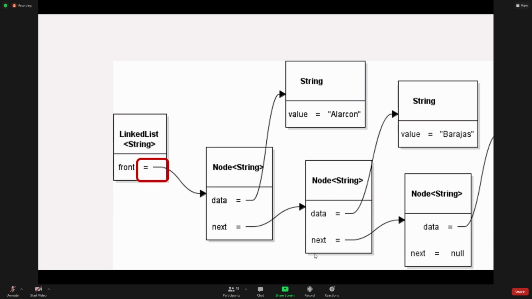We always have to start traversing the list from the front, right? Second, it's not a node. So front itself does not have a data and a next data to it, right? Front just is a reference to a node. It doesn't have those portions. It is not a node. So we have to treat it differently because of those two. And we'll see that in many cases, we're going to have a special case for front. We'll talk about that in a bit when we start getting more into the code, right?